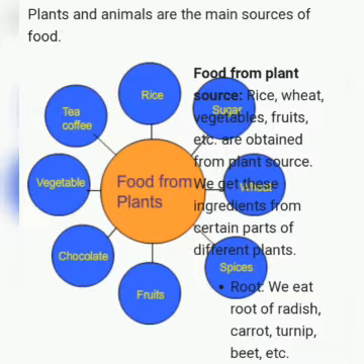The question is, name the different seeds. One is gram, second is pea, that is matar, third is wheat, gehu, mustard, sarson, beans like rajma beans. Okay, these are all seeds. These are the sources of food.